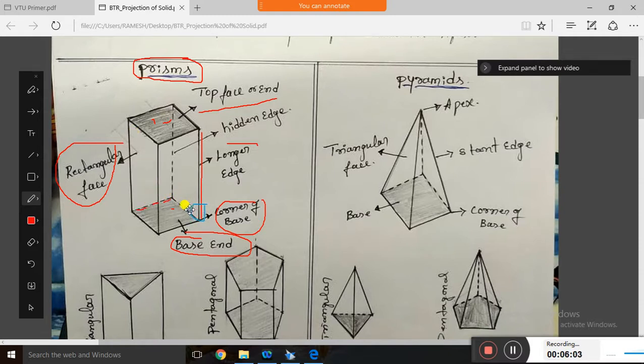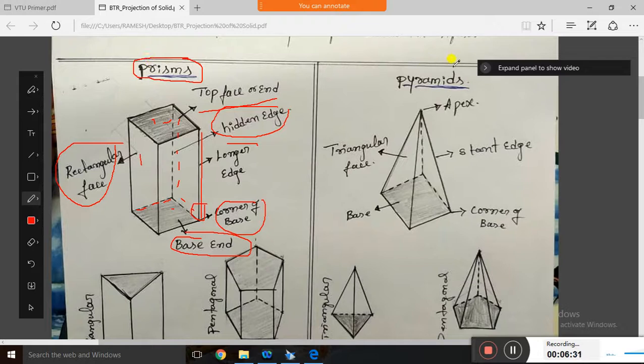So the dotted line indicates that you are not able to see the edges. Clear? Hidden edges are represented by dotted lines. We can only see the first face and this side face and this side face. We cannot even see the bottom face. So these dotted lines indicate hidden edges. This is with respect to the prism.